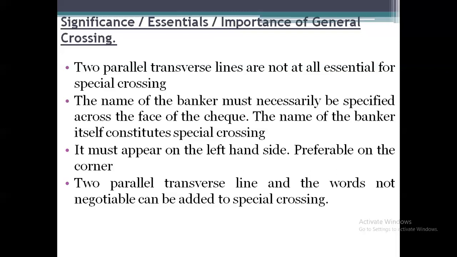And the fourth one, two parallel transverse lines, and the words "not negotiable" can be added to a special crossing. Either it can be added or it may not be added. So these are the significance, essentials, or importance of the special crossing.